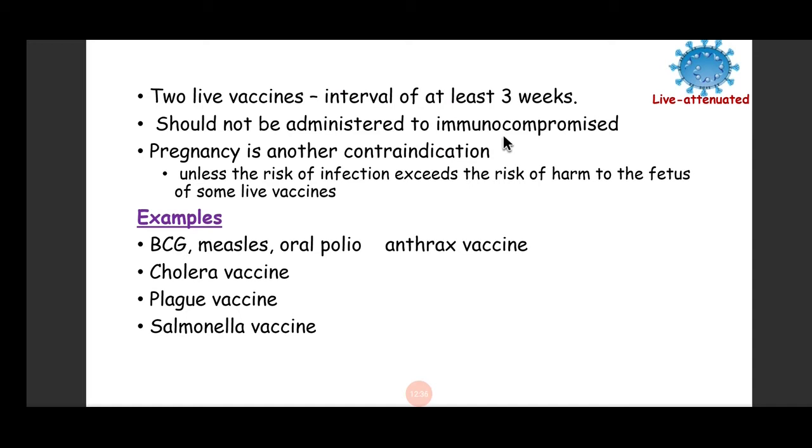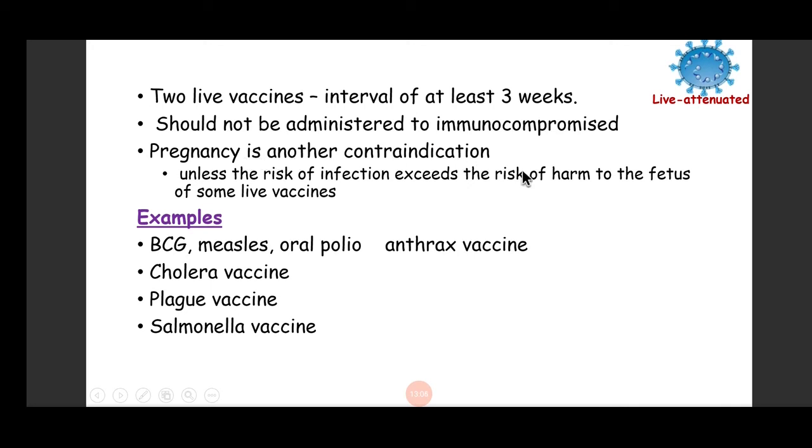In those patients one should not administer the live vaccine, because it is possible that because of the immunocompromised state, this live vaccine will remain inside the human body for a very, very long time, and it can revert back to its natural condition. It can become again an active virus. So it should not be administered to immunocompromised patients.